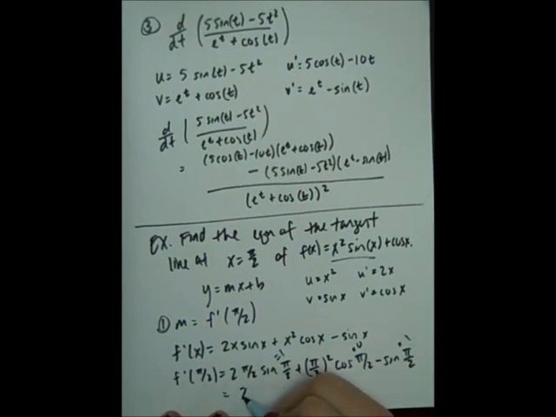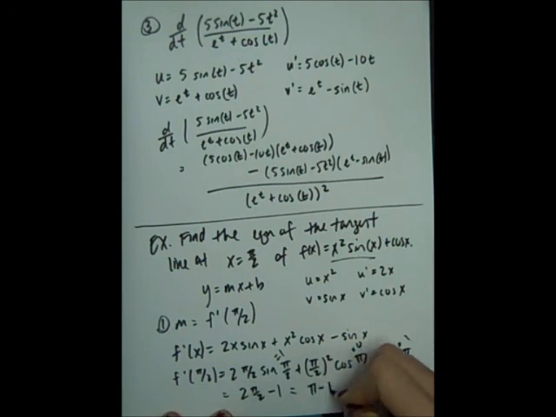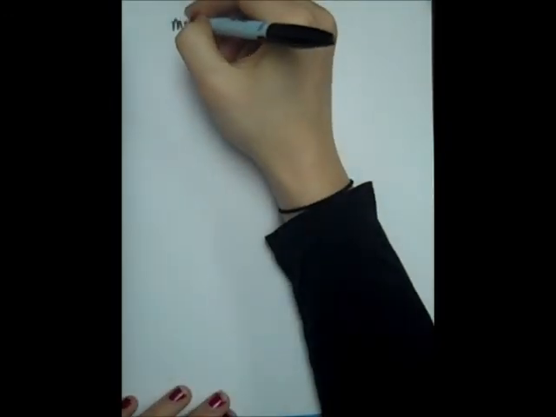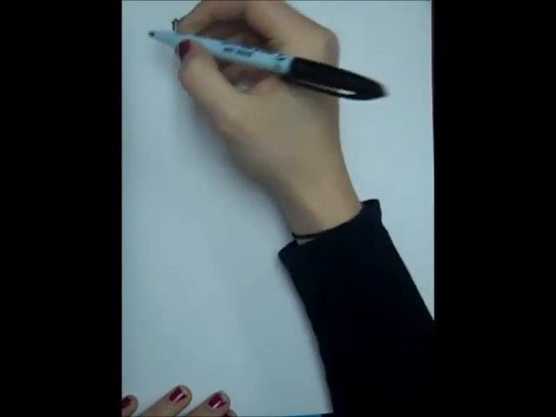So what do I get here? I get 2 pi over 2, times 1. This whole term goes to 0. Minus 1. These 2's cancel, so I get pi minus 1. So now I have that the slope of my tangent line is pi minus 1. That's what that just told me. M is pi minus 1.